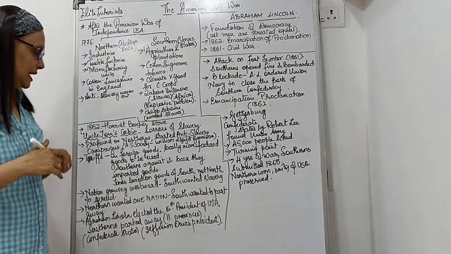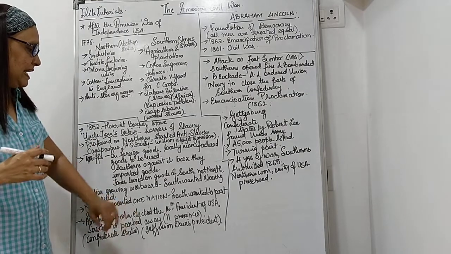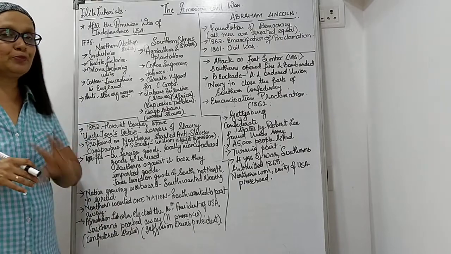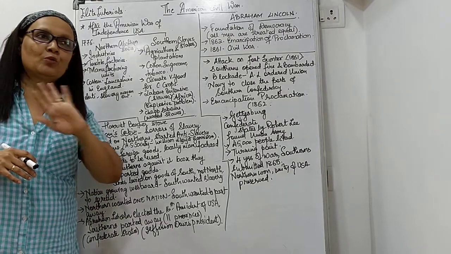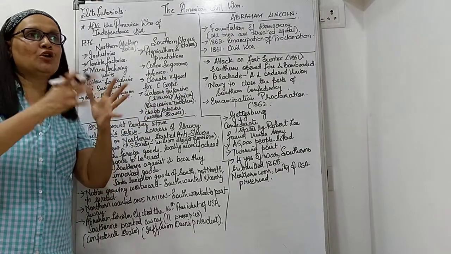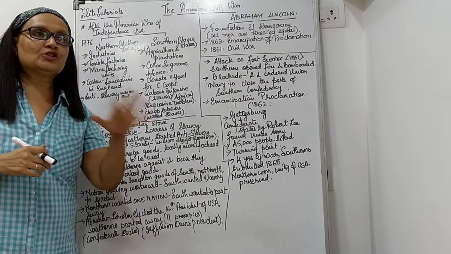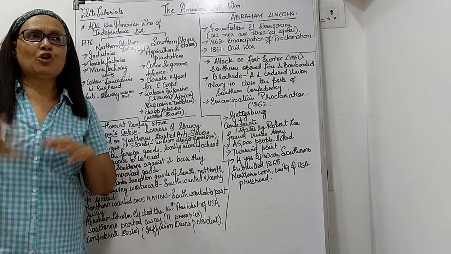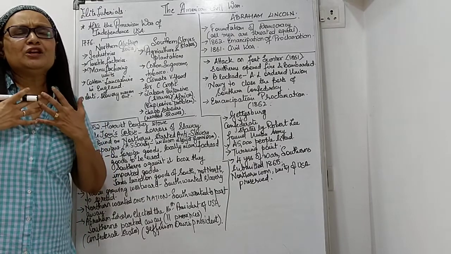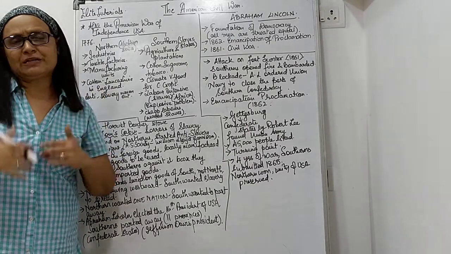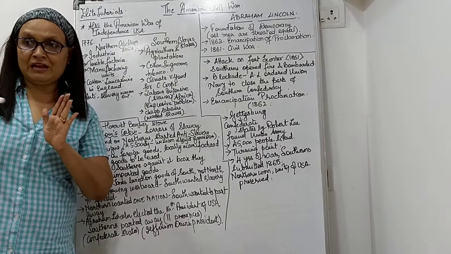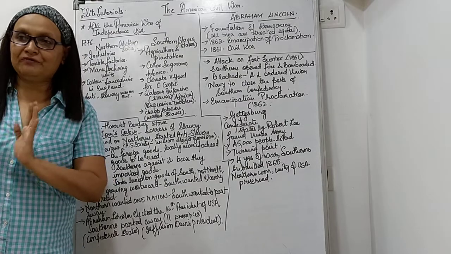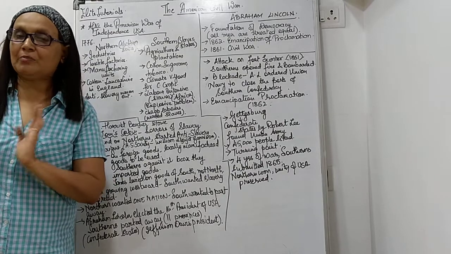So what happens next? When Abraham Lincoln was elected the 16th president of USA, Southerners decided to part away with 11 provinces because they said we don't want to be under Abraham Lincoln. Our thoughts are not going to mingle with him. He's got a different thought process and we have a different thought process. And that's how Georgia, Mississippi, Florida, you name it, there are 11 provinces given in your textbooks which you can see. They all made a different province which is called the Confederate States. Confederate States, 11 provinces coming together.